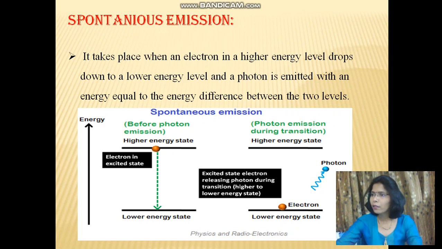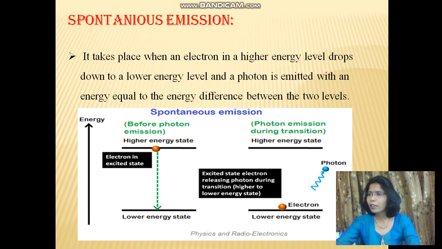The energy of the emitted photon is directly proportional to the energy gap of the material. The materials with a large energy gap will emit high energy photons, and the materials with a small energy gap will emit low energy photons. The energy of the released photon is equal to the difference in the energies between the two electron orbits. The energy of the excited electrons can also be released in the form of heat. If the excited state electrons release energy in the form of photons while falling to the ground state, the process is called spontaneous emission.